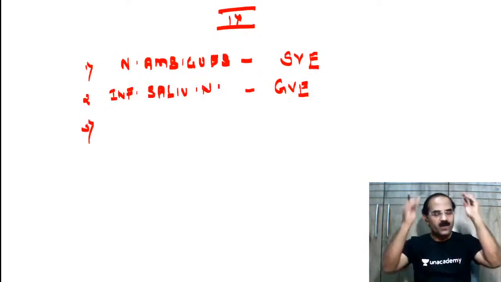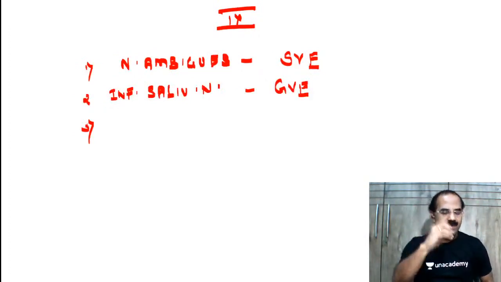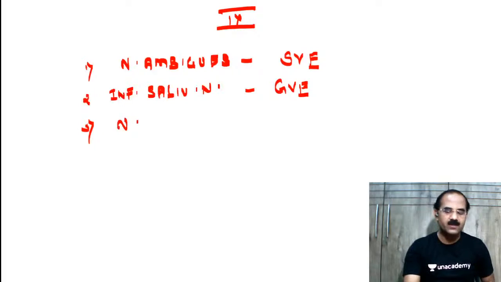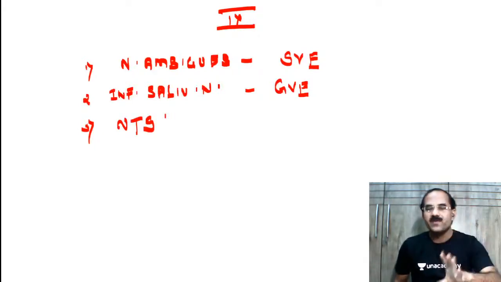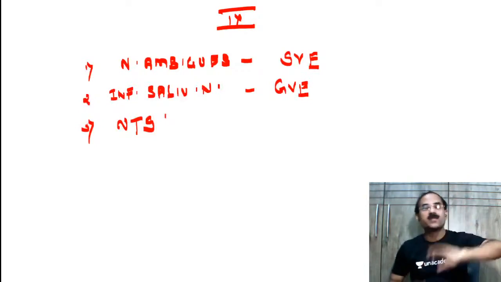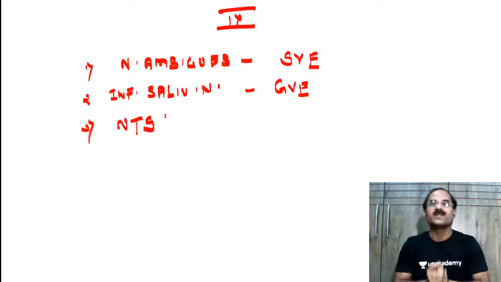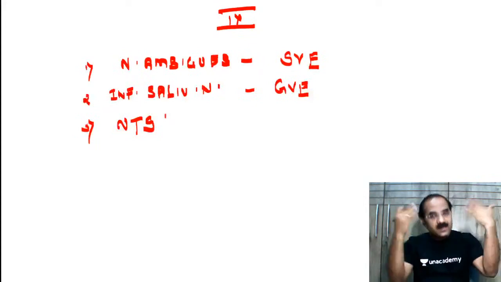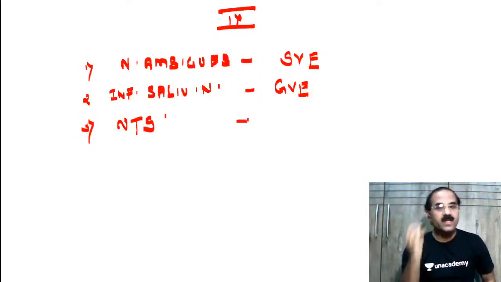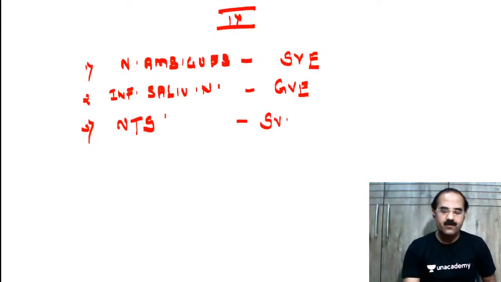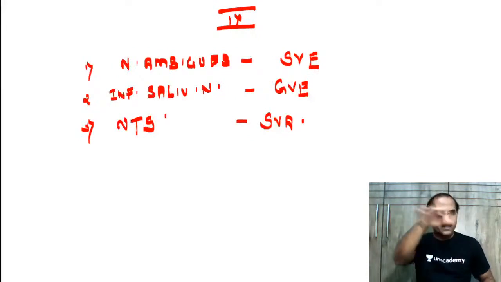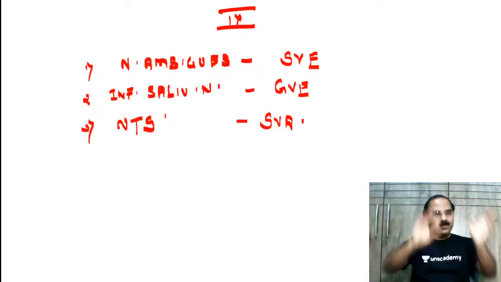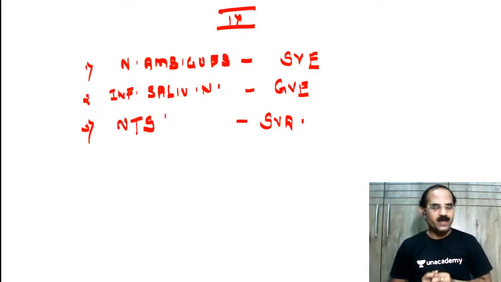Yes, very good. And what is this? This is the nucleus of tractus solitarius. Excellent. So this nucleus of tractus solitarius is a common nucleus, but this is an afferent nucleus. Remember, it's afferent. It is getting sensations. And what is the name of the functional column? Special visceral afferent. So that is representing the special visceral afferent component. Now you're getting an idea about the nucleus, about the components.